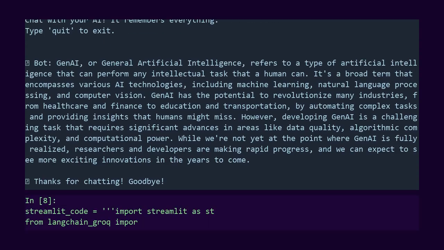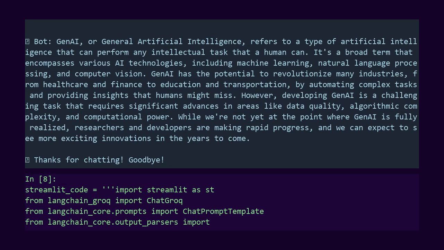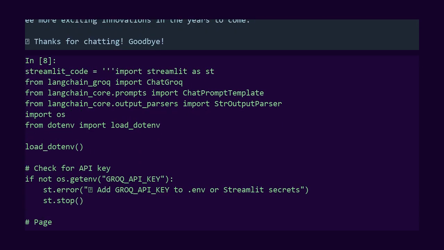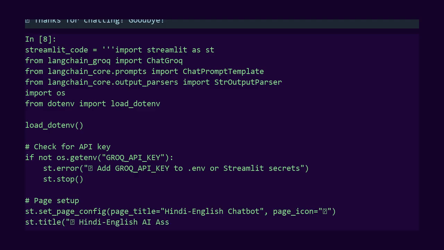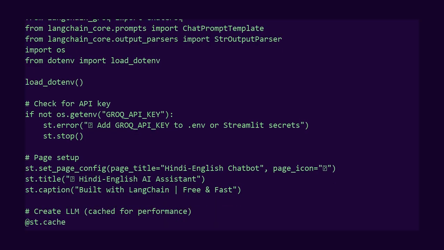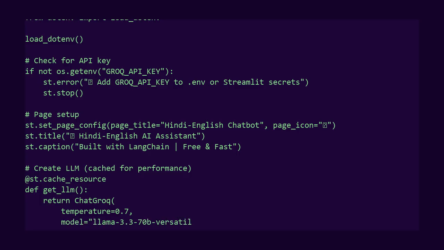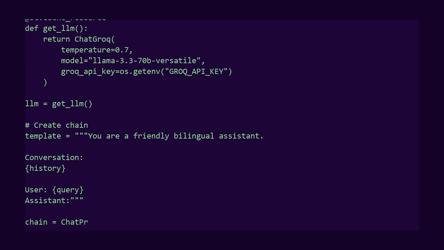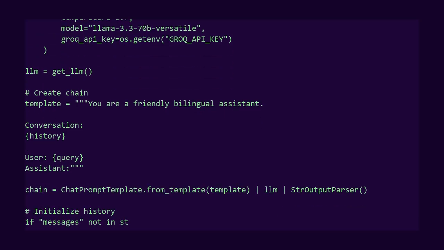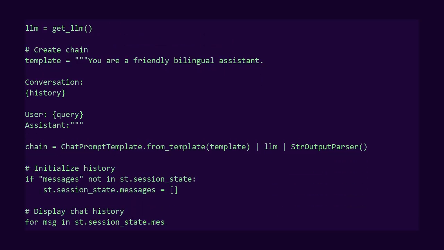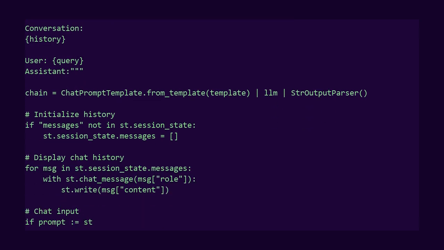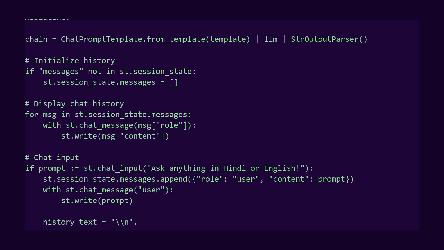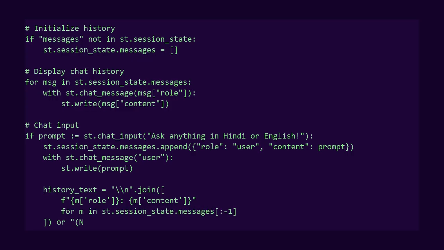This code creates a complete Streamlit application. Same LangChain patterns we learned. Same conversation memory. But with a beautiful chat interface. The cache resource decorator ensures we only create the LLM connection once. Efficient and fast. The session state stores conversation history across interactions. Just like a history list, but built into Streamlit. Run this locally with streamlit run app.py or deploy to Streamlit Cloud for a public URL.